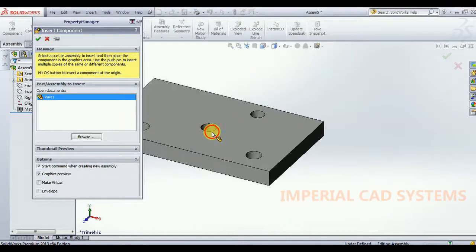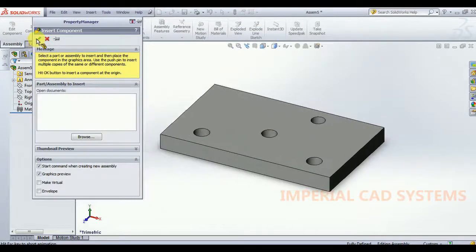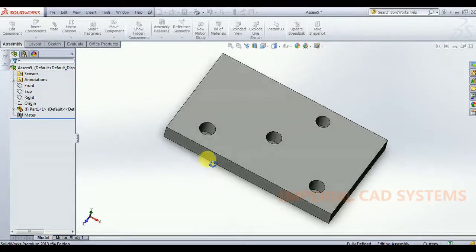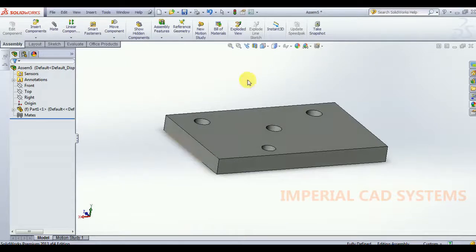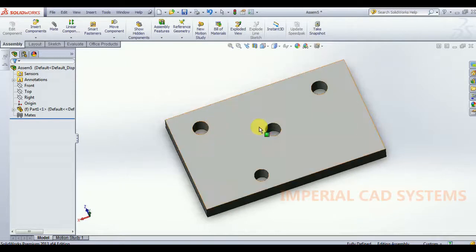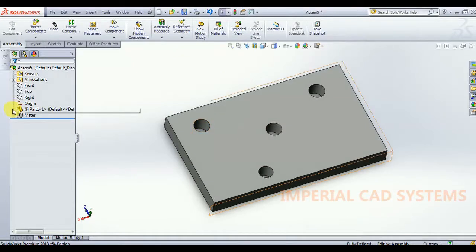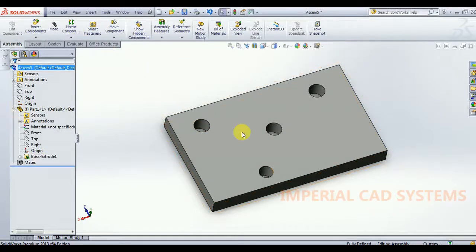I select a rectangular plate which has 4 holes, and see that these 4 holes are just created here and there. The position of the hole, see, these holes I didn't use a pattern option.